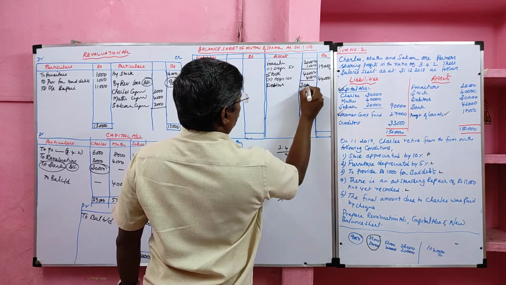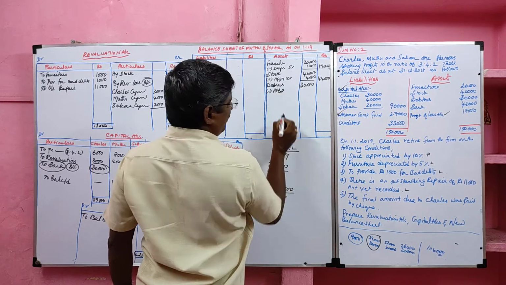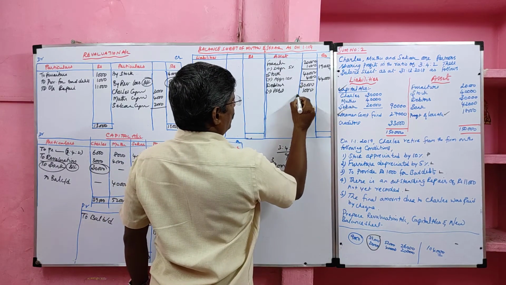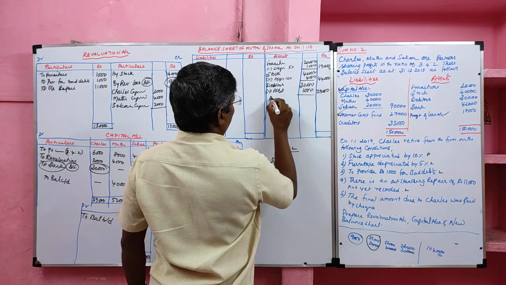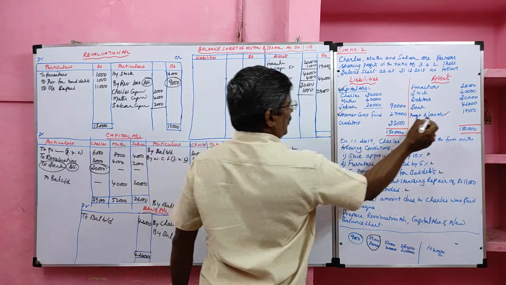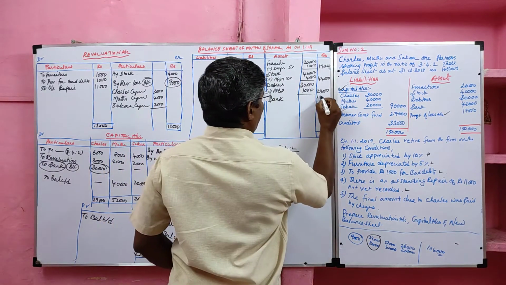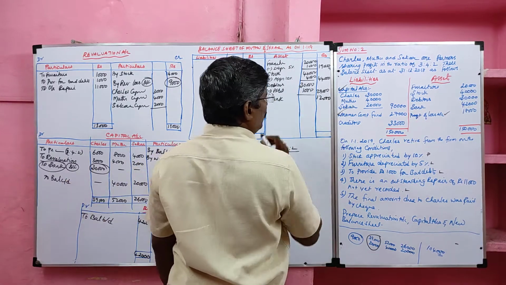Then debtor. Debtor 30,000 minus provision for bad debts given in the adjustment. How much? 1,000 rupees. Closing debtor 29,000. Bank balance, old balance 42,000. After payment to Charles capital, our closing bank balance 12,000. Profit and loss account transferred to the capital account. It will not come to the new balance sheet.